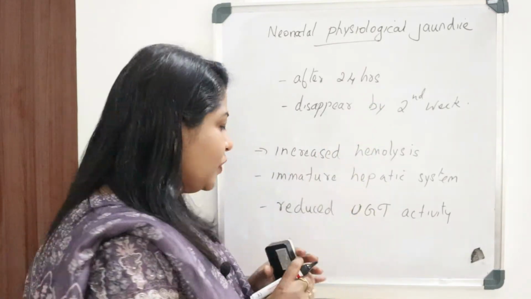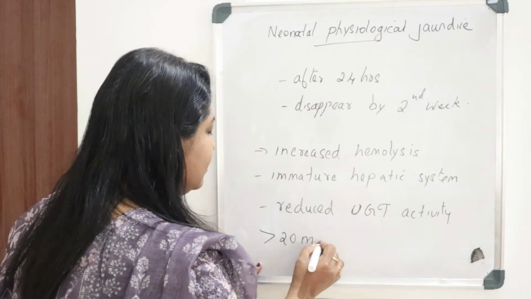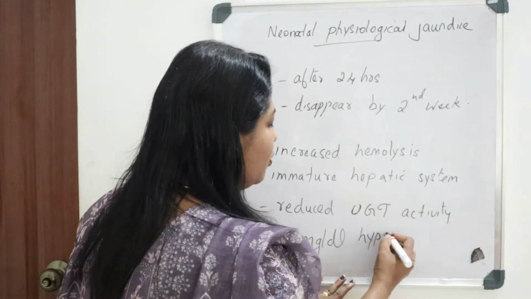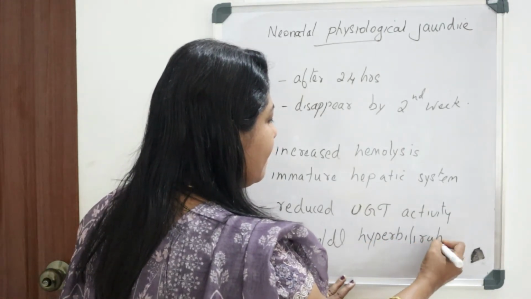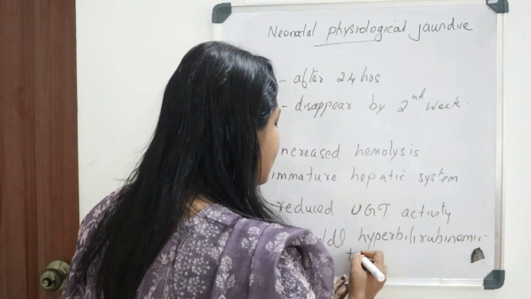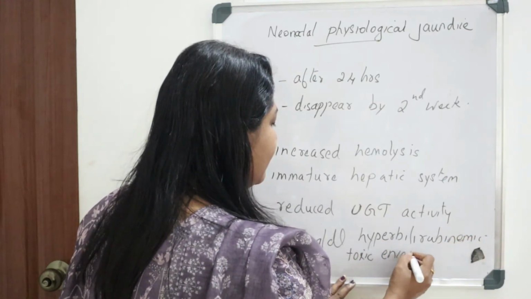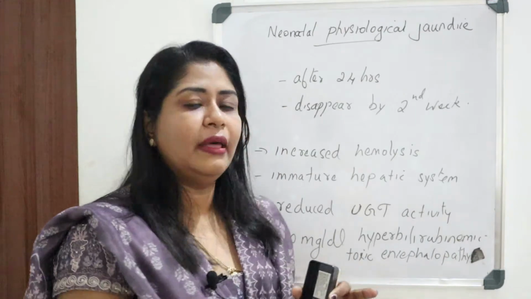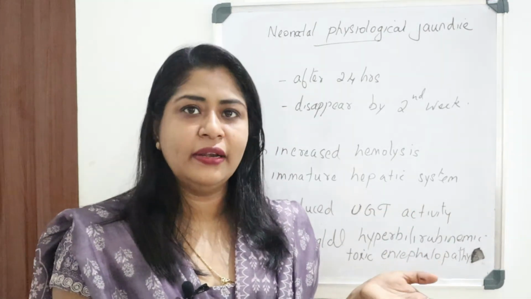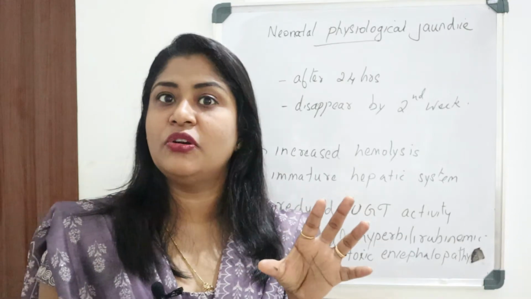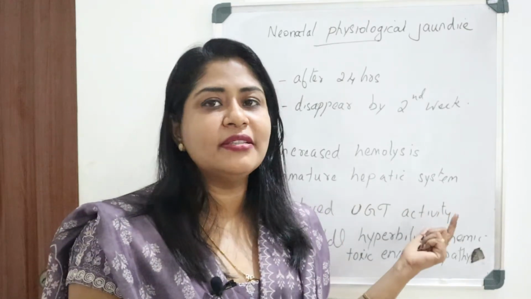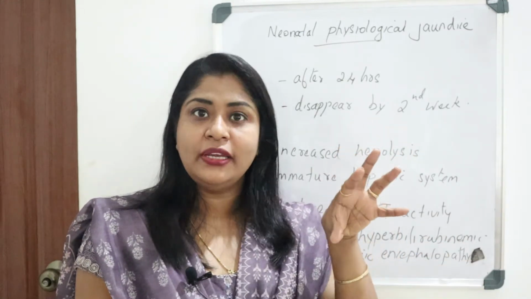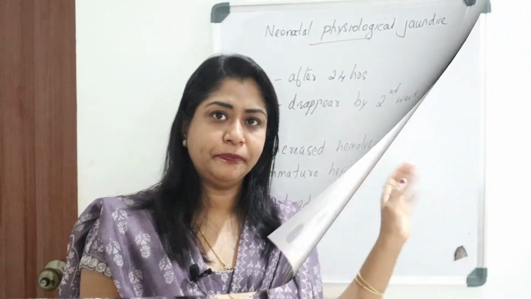And if the value exceeds 20 milligram per deciliter, then that will result in hyperbilirubinemic toxic encephalopathy. In young children before the age of 1, the blood-brain barrier is not fully developed. So in that condition, the bilirubin in the bloodstream will reach the brain and cause damage to the tissues there, resulting in this encephalopathy.